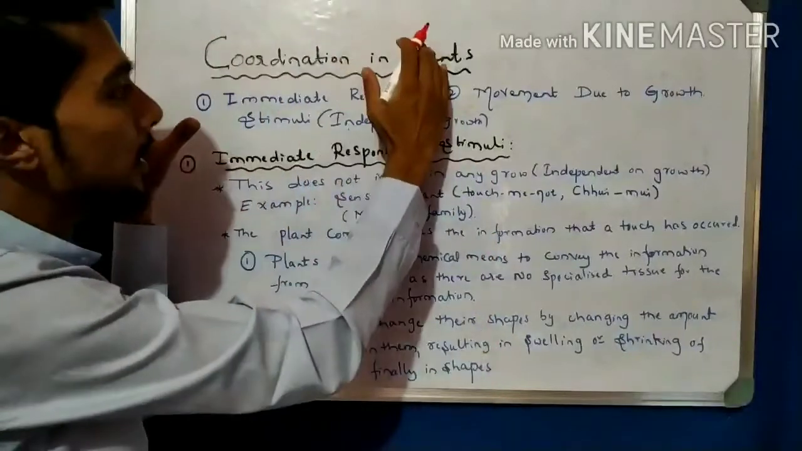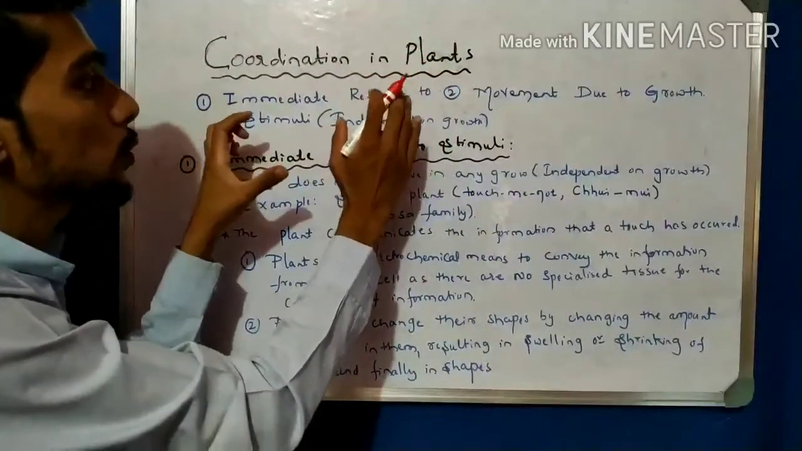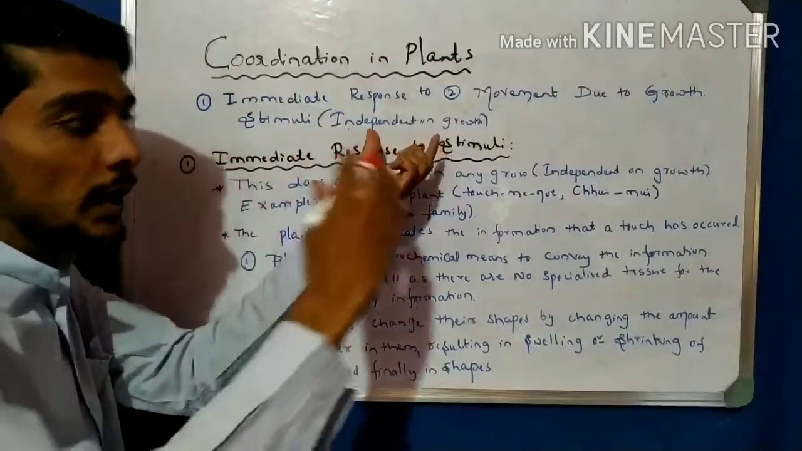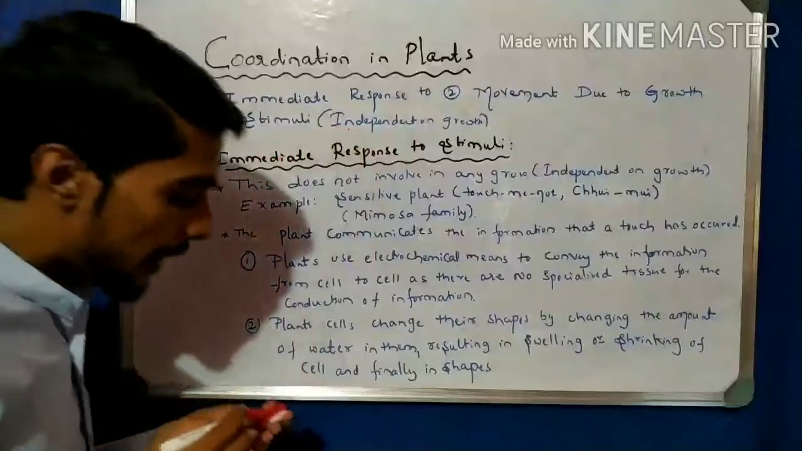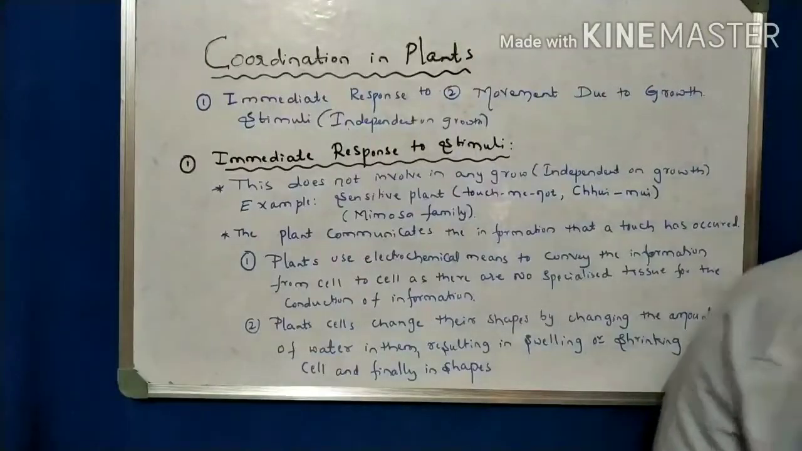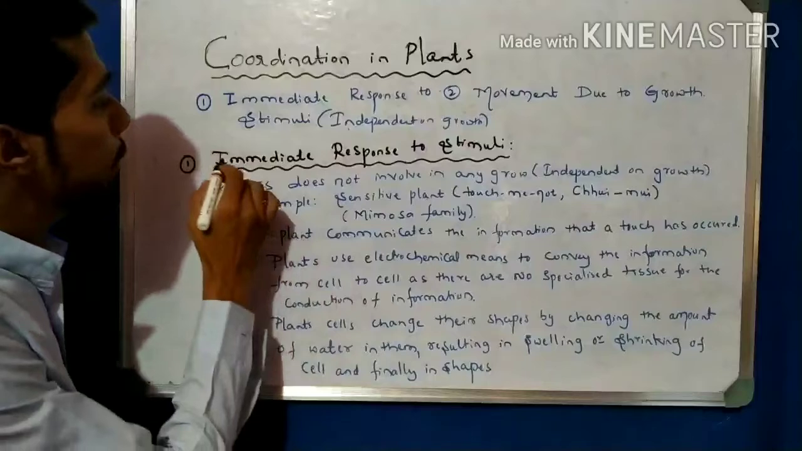Next, take the point about the immediate response to the stimulus, that is independent of growth. Later we will discuss movement due to growth. Now we come only to the point of independence from growth.